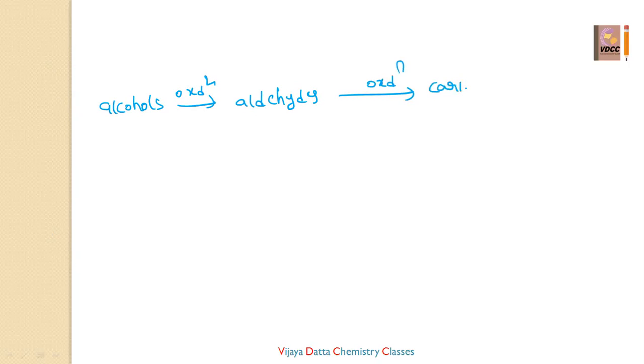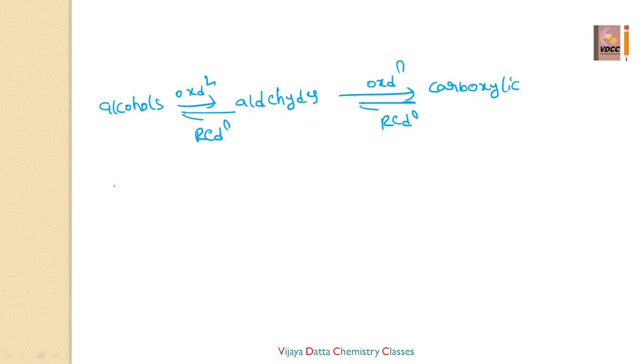Here I want to give you one chain reaction. See here: alcohols on oxidation give aldehydes. Aldehydes on oxidation give carboxylic acids. Carboxylic acids on reduction give aldehydes, and these on reduction give you the alcohols.